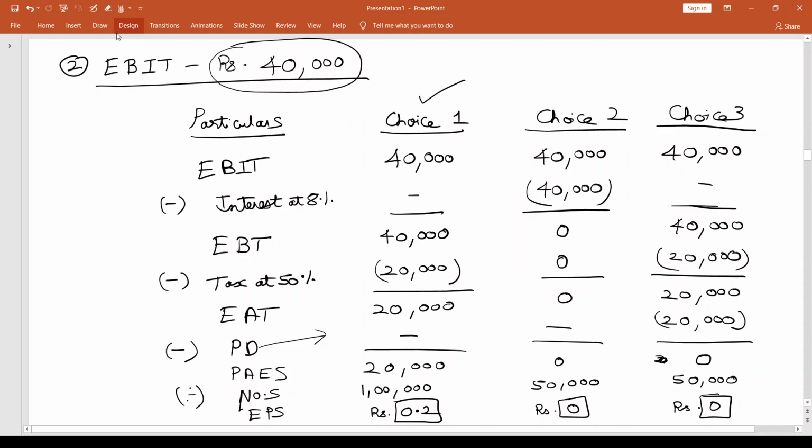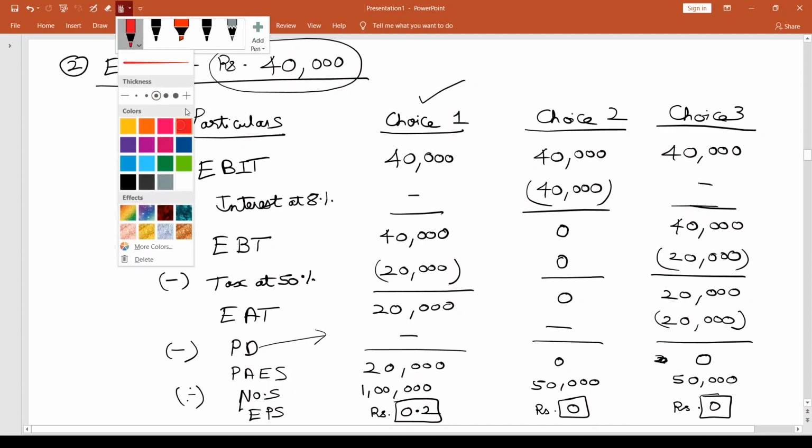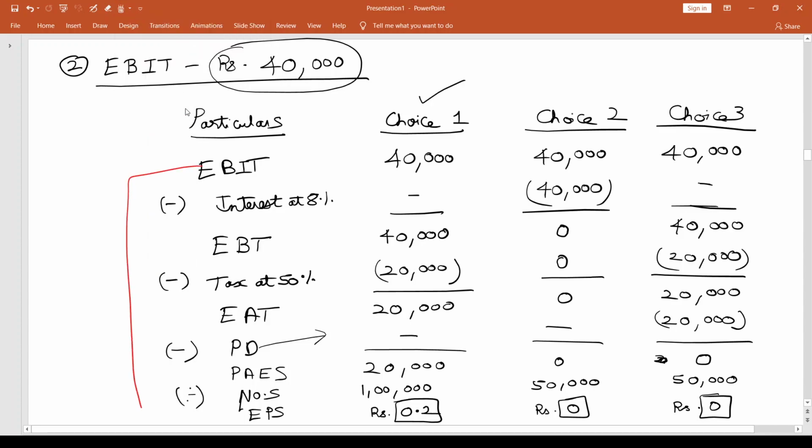Now, if for some reason you're not going for choice 1, then between choice 2 and choice 3 you would be indifferent, because both give you the same EPS of 0. So choice 1, but if not choice 1, choice 2 or choice 3 should be fine. This is your EBIT to EPS analysis when the EBIT level is 40,000.